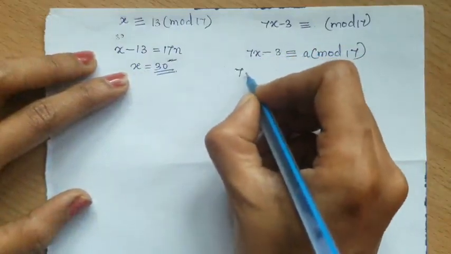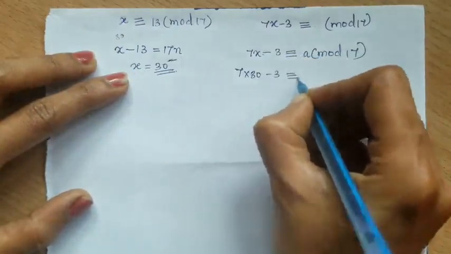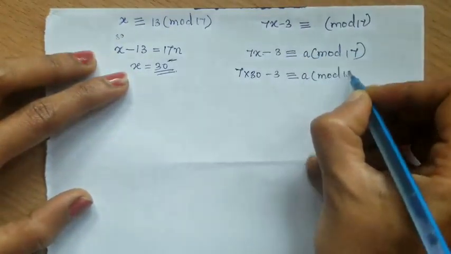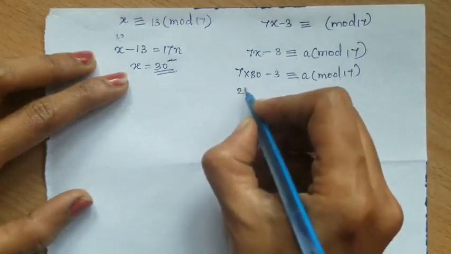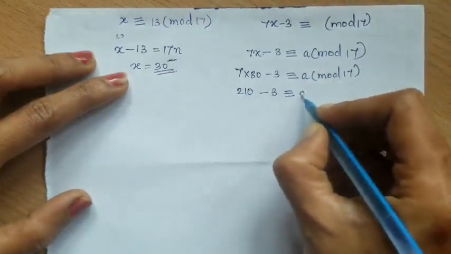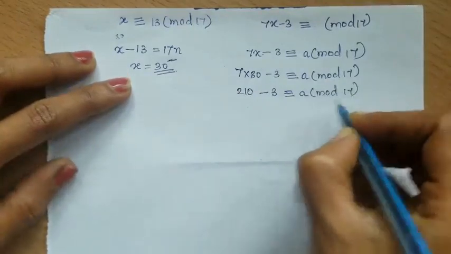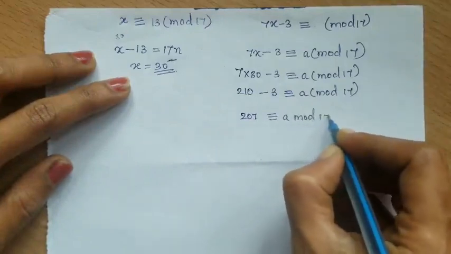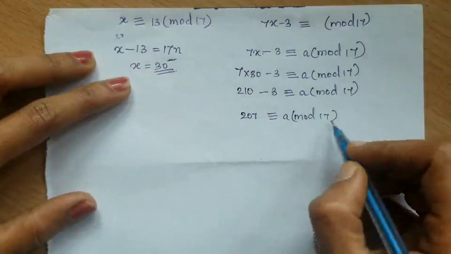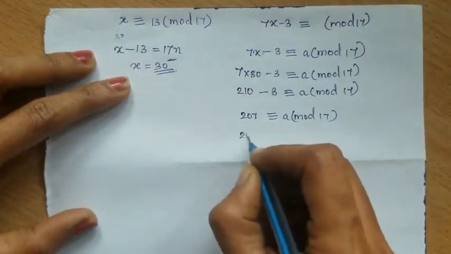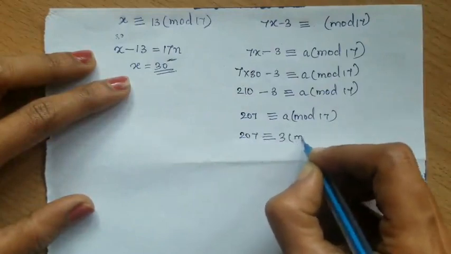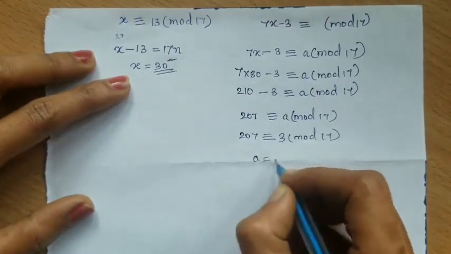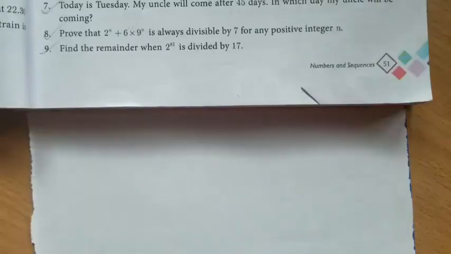So apply there. 7 into 30 minus 3 congruent to a mod 17. 7 into 30 is 210 minus 3 congruent to a mod 17. Subtract this, you will get 207 congruent to a mod 17. Now divide 207 by 17, you will get the remainder 3. So 207 congruent to 3 mod 17. So here the value of a is 3. This is the answer. Dear children, in exercise 2.3, do the 7th question as assignment.